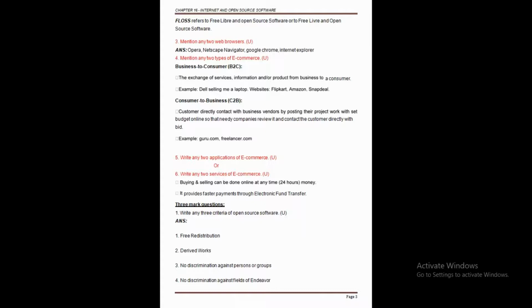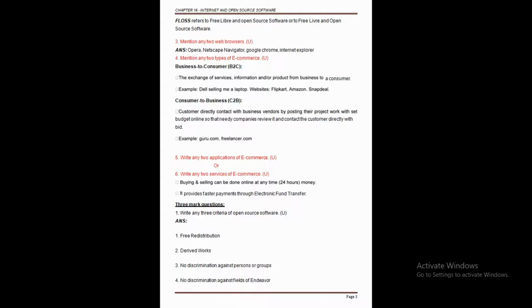That means we are going to make the trading of services or products in exchange of services, products or any kind of information just through the computer. So some of the types are business to consumer and consumer to business. Clear this point here?